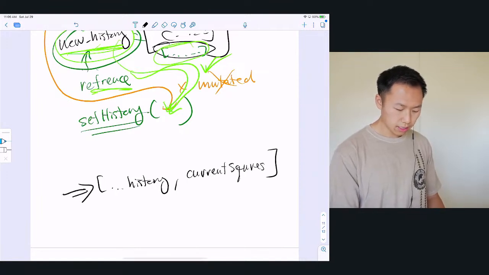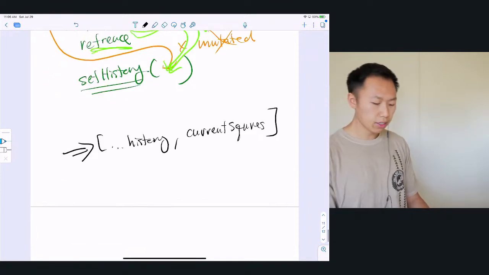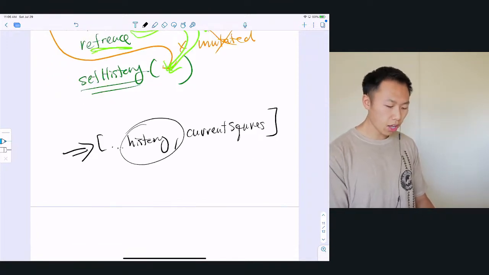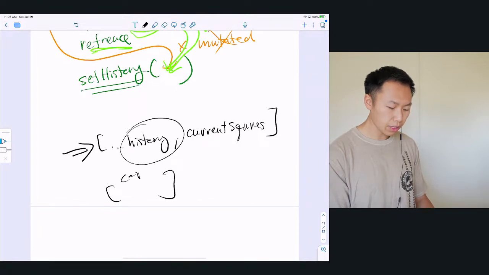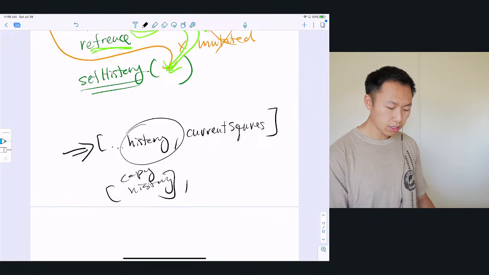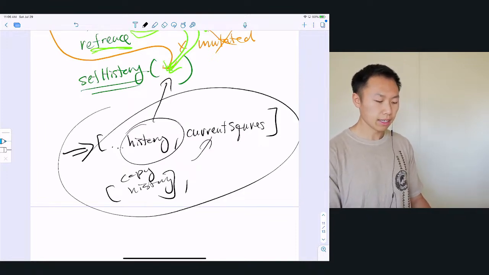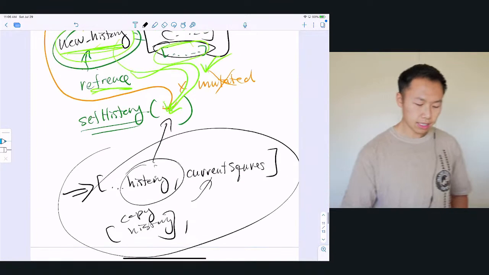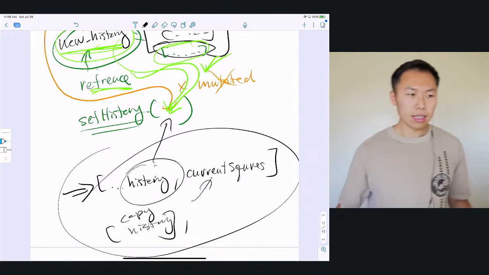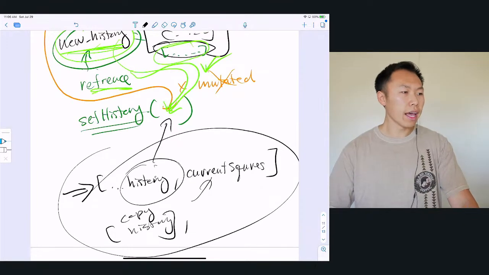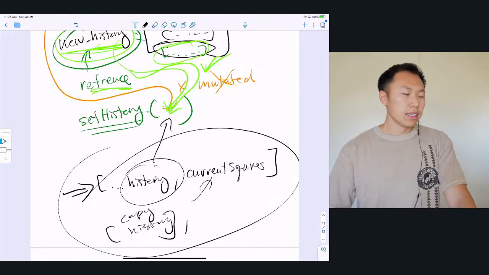This thing creates a new array. It doesn't update history. It just copies history. This is a copy of history, and then it appends current squares. So this whole thing is a new array, and you can pass it in here. It's not updating history. All right, so I'm glad that we looked at the answer, because this still works.